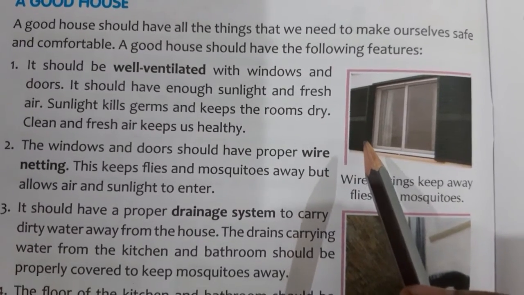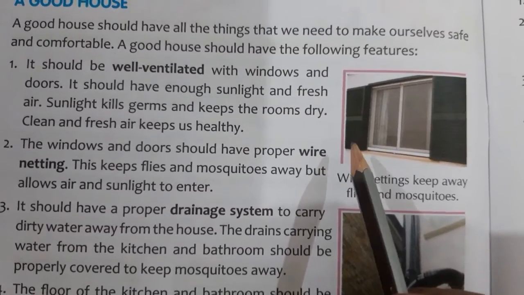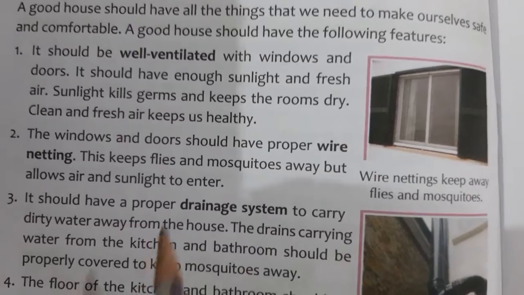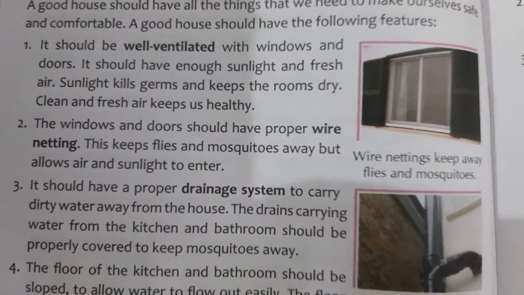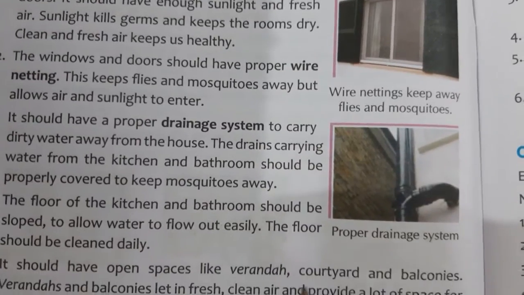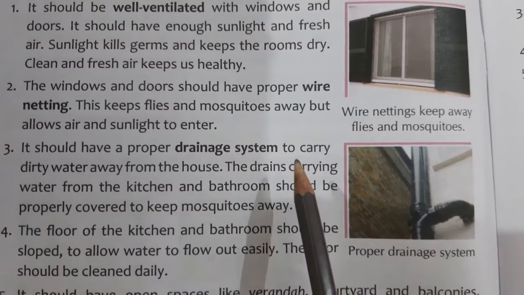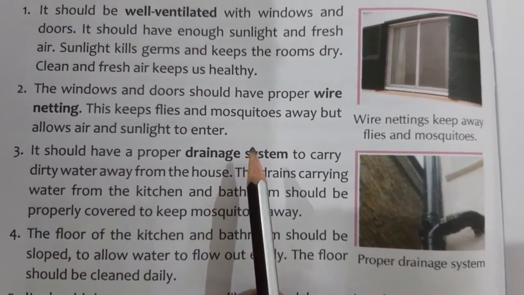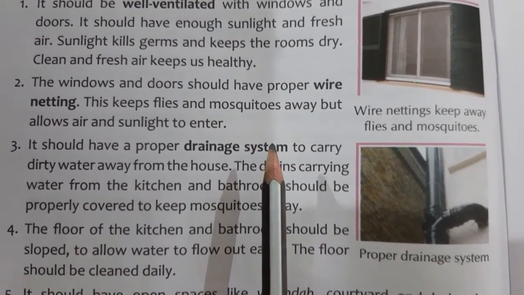It means it has a number of doors and windows for proper ventilation of air, and the windows must allow sunlight to enter the house because sunlight kills many germs present inside the house. So it acts as a disinfectant. So the incoming of sunlight in the house is also necessary.